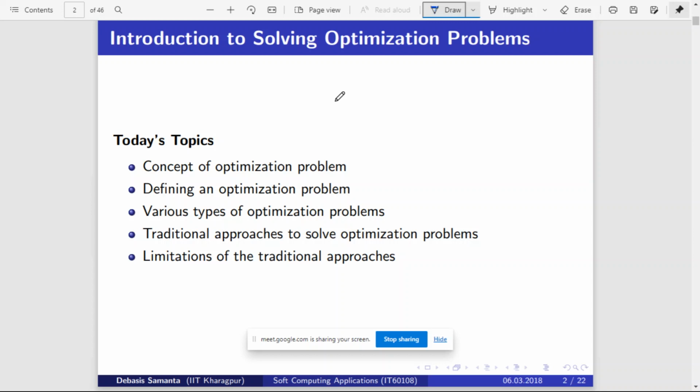Okay. So these are the topics we are going to discuss in this lecture: the concept of optimization problem, what is meant by optimization problem, defining an optimization problem, various types of optimization problem, traditional approaches to solve optimization problems, and the limitations of traditional approaches. Because of these limitations, we are going for a different type of approach, which is called evolutionary algorithms.